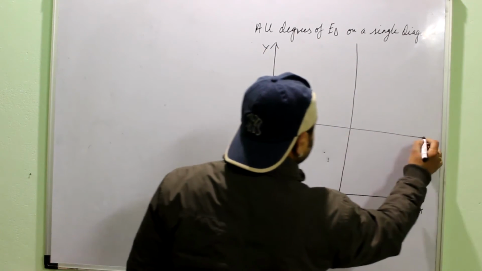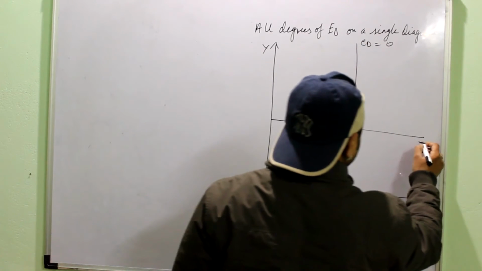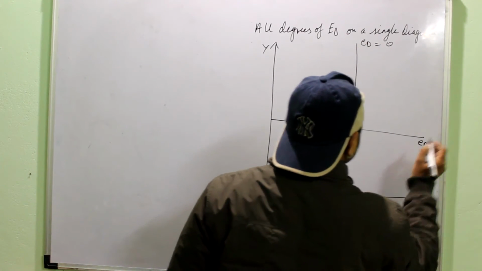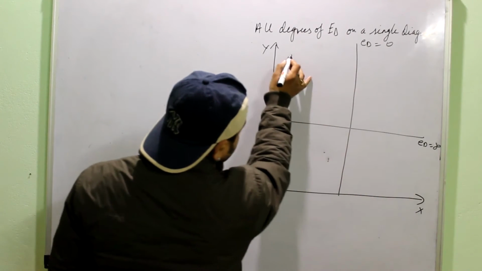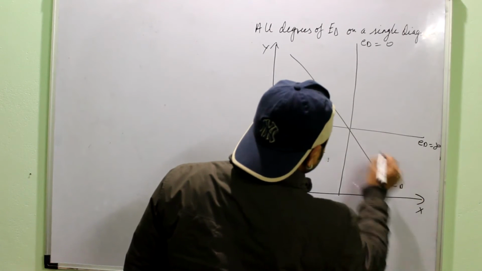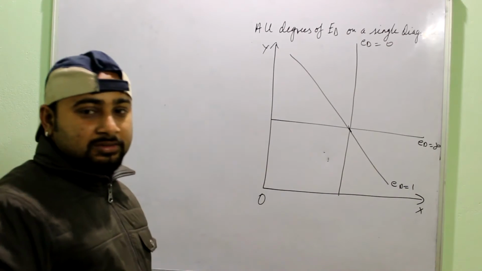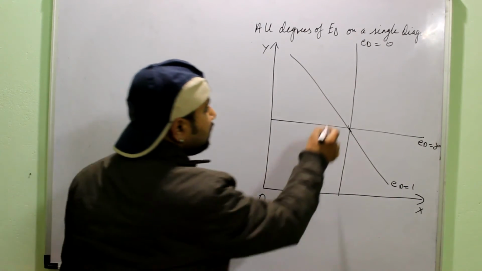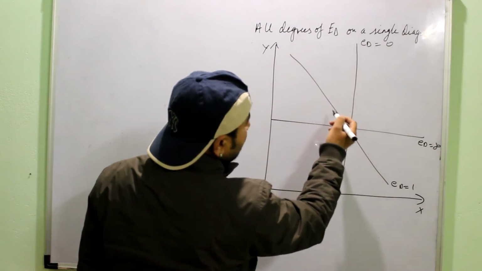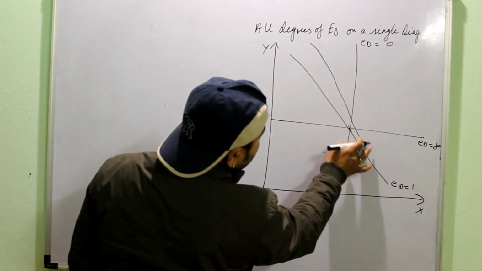First mark ED equal to 0 and ED equal to infinity, the two extreme degrees. Then through the center you will mark ED equal to 1, right? Then between ED equal to 1 and ED equal to 0, another line.